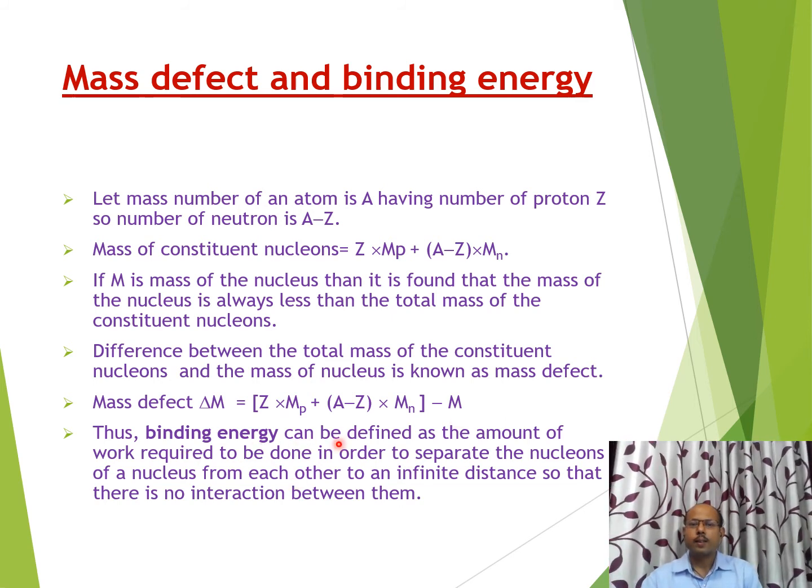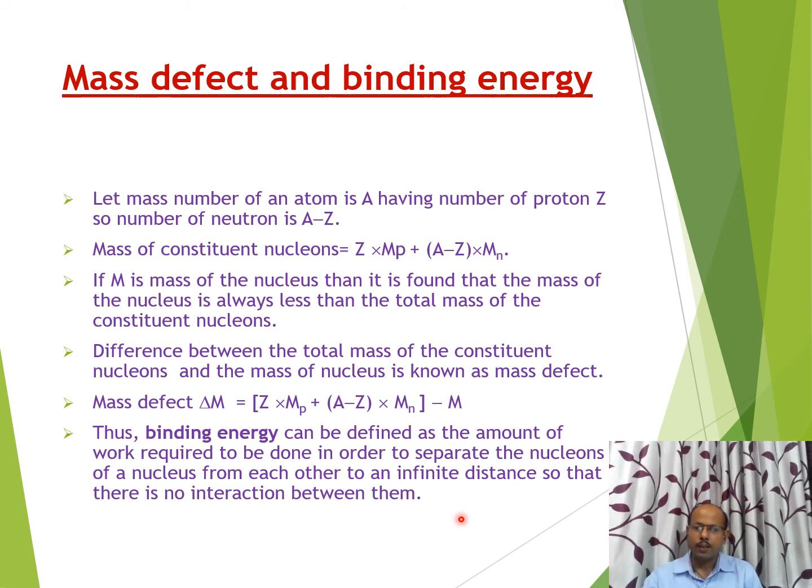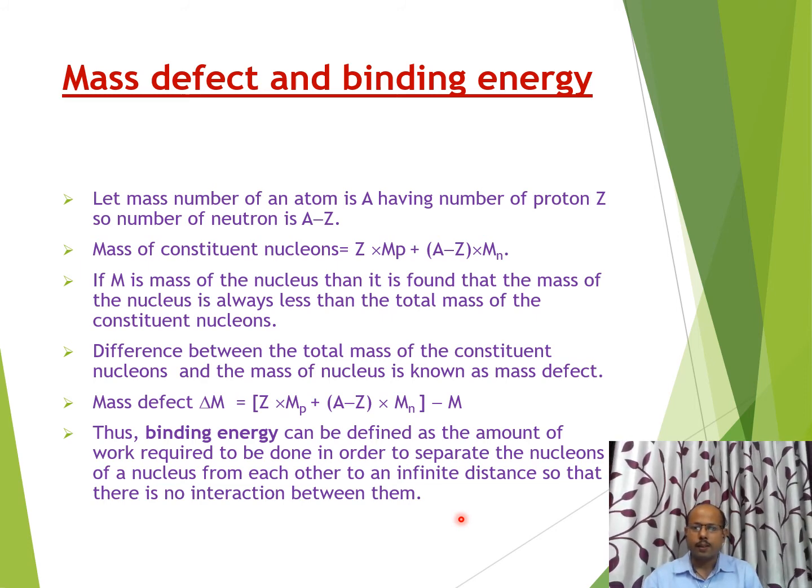Thus, binding energy can be defined as the amount of work required to separate the nucleons of a nucleus from each other to an infinite distance so that there is no interaction between them. And how will we calculate this binding energy? By using the very famous Einstein mass-energy relation. I think you might know what the mass-energy relation is. You can give the answer. It will be E equals mc squared, where m is the mass and c is the speed of light, which we are going to discuss in the next slide.